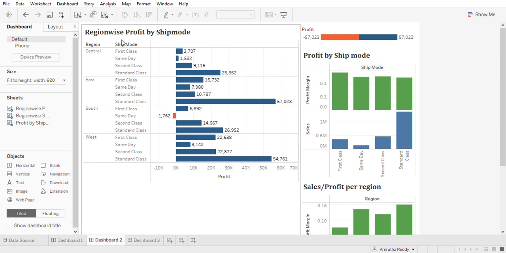Coming to the region wise profit by ship mode, in all the four regions we can see that there is a high demand for standard class. Standard class is doing quite well in terms of profit in all the four regions. And here in the southern region we can see that there is a loss incurred because of using same day as ship mode. So this is something that is to be taken care of. So that is about the second dashboard.